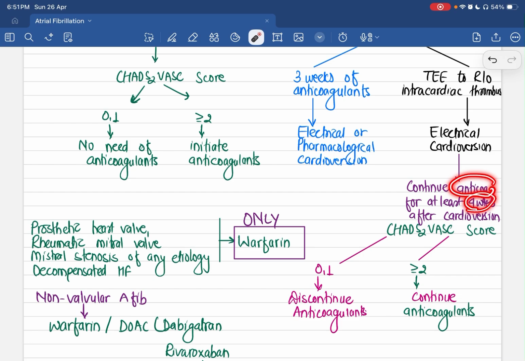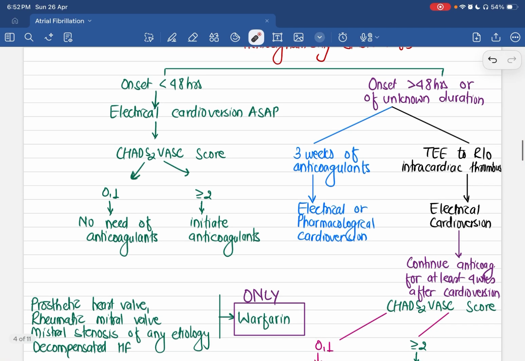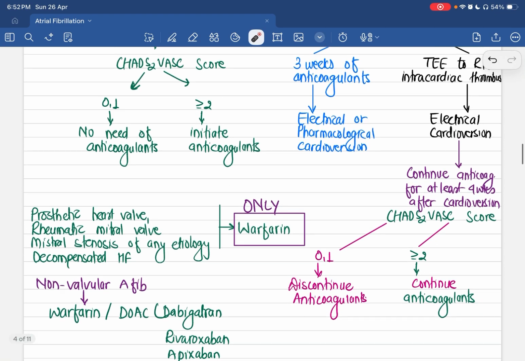4 weeks, and then we assess the CHA2DS2-VASc score. If the score after 4 weeks is 0 to 1, then we discontinue anticoagulant, and if the score is still 2 or more, then we continue anticoagulant. And the other option is we can give a trial of 3 weeks of anticoagulant, and then only do electrical or pharmacological cardioversion.